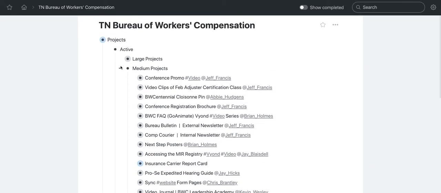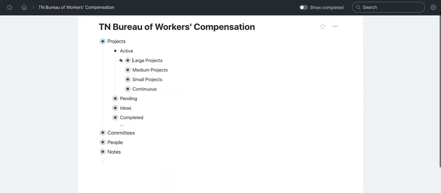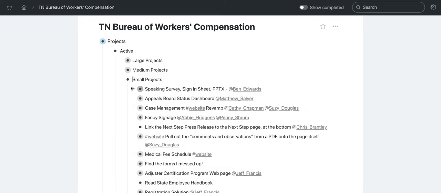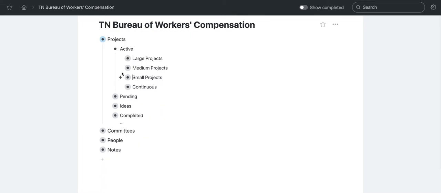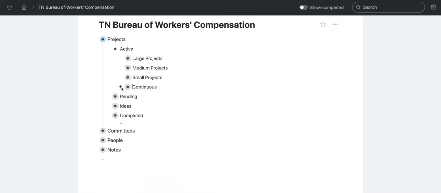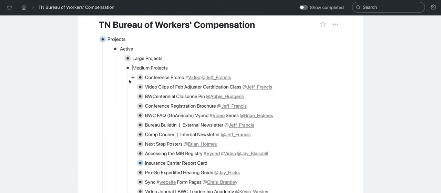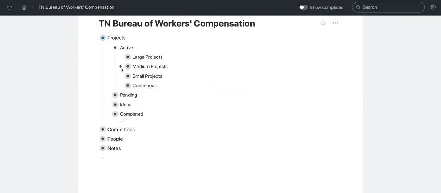Medium projects will take a day or two, but large projects will take weeks, maybe months, to finish. And then small projects are like a couple hours. I can knock those out. There's just a bunch of tiny ones. Just gotta knock them out sometime. And then continuous, like working on our social media or campaign stuff that just continually needs to be done. I'll put them right here. I guess you could move some of these into a medium or small. I've actually got some medium ones that are actually continuous, so I think they need to move.